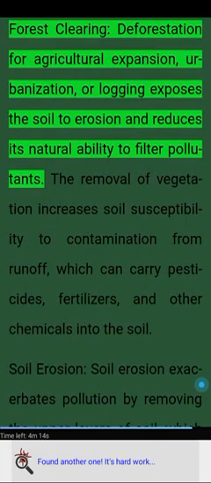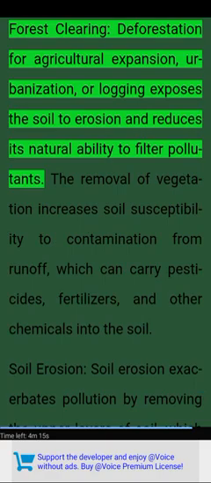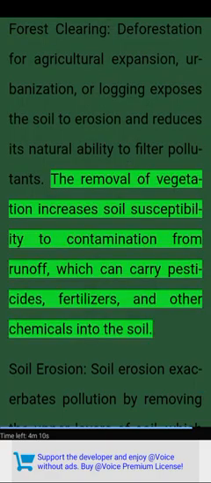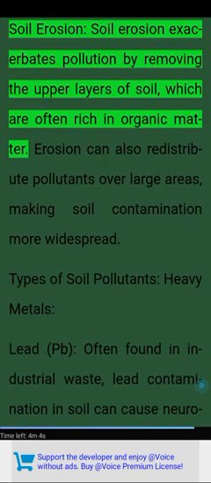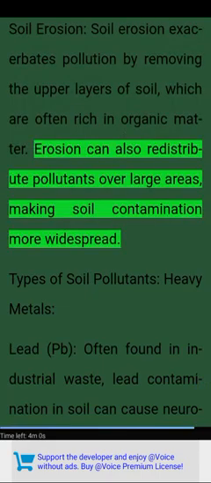Deforestation and soil erosion. Forest clearing. Deforestation for agricultural expansion, urbanization, or logging exposes the soil to erosion and reduces its natural ability to filter pollutants. The removal of vegetation increases soil susceptibility to contamination from runoff, which can carry pesticides, fertilizers, and other chemicals into the soil. Soil erosion. Soil erosion exacerbates pollution by removing the upper layers of soil, which are often rich in organic matter. Erosion can also redistribute pollutants over large areas, making soil contamination more widespread.